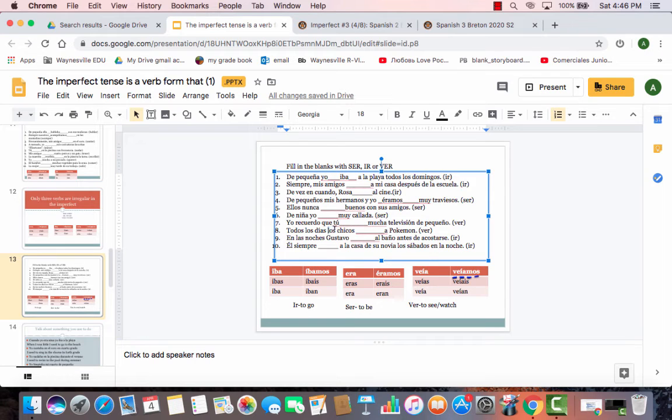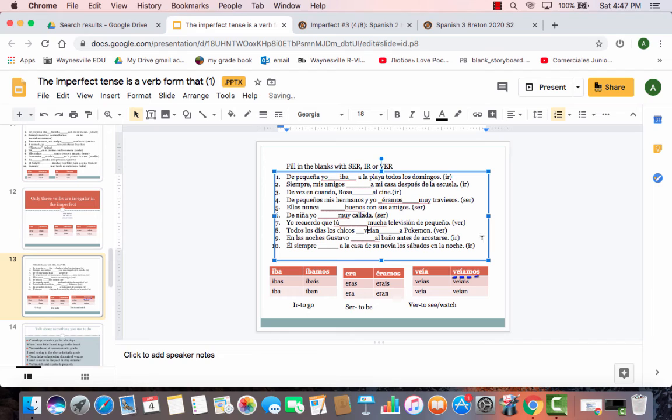So my subject is the boys. I need to come to this diagram because I'm working with ver. The ellos form is right here, veían. So I am going to use todos los días los chicos veían Pokemon, and copy and paste it here.